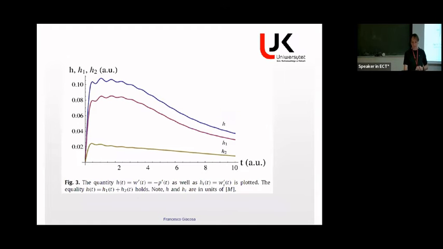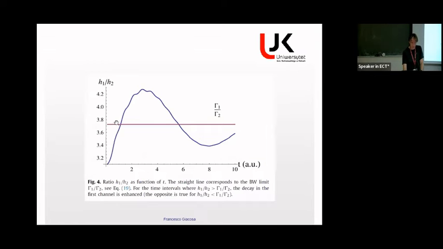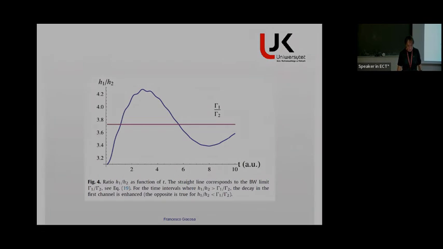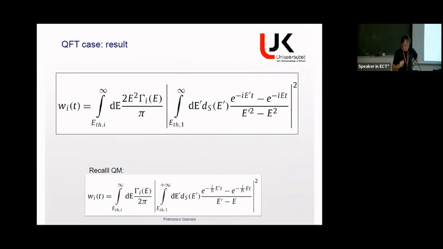So if I consider the decay probability densities, so the derivative of the decay probability, it is a similar situation. They are, of course, not exponential. In the exponential limit, they are also exponential because the derivative of an exponential is an exponential. But in the general case, this is not the case. And again, the ratio, which in the Breit-Wigner or exponential limit is a constant, is some oscillating function. So also here we do see these deviations. This is my result in quantum field theory, and this is also general.